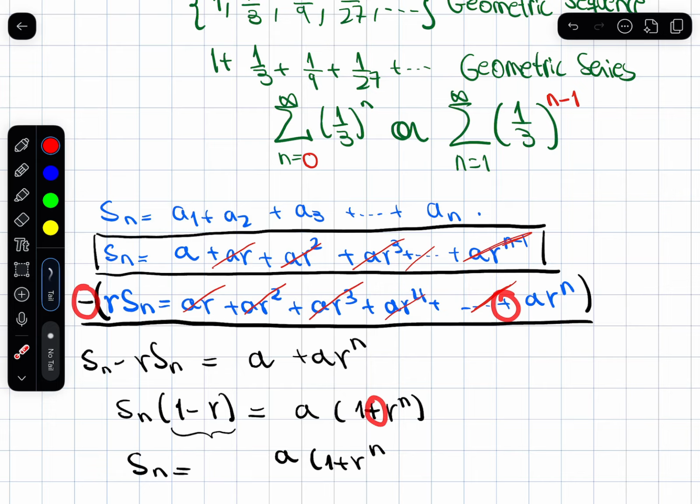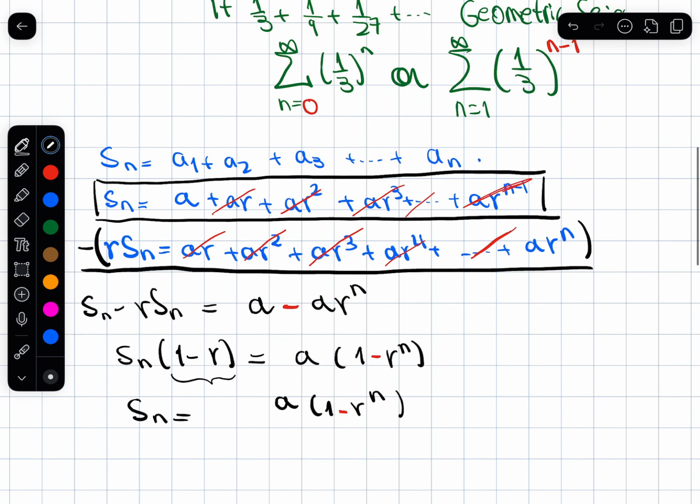So this here should be a negative. Let me fix that in red. But then I get to divide by the 1 minus r that was dividing before. And then you get this.